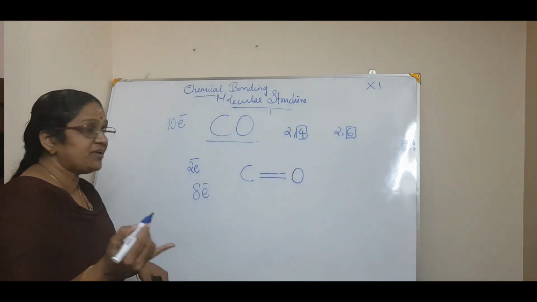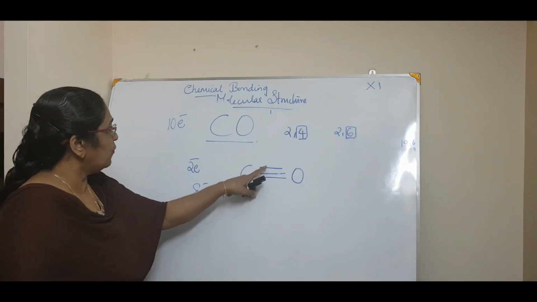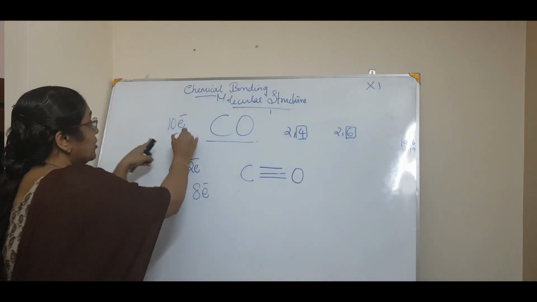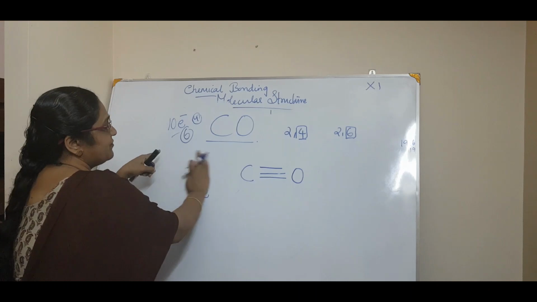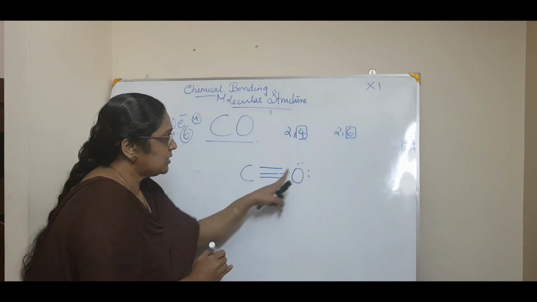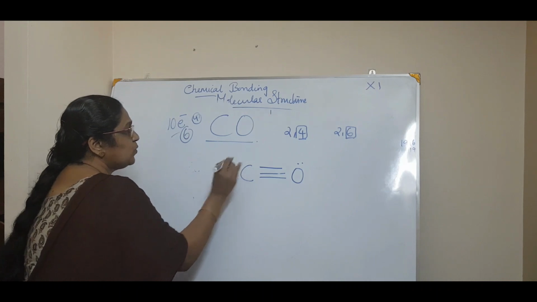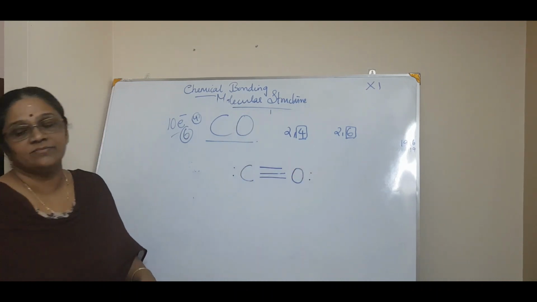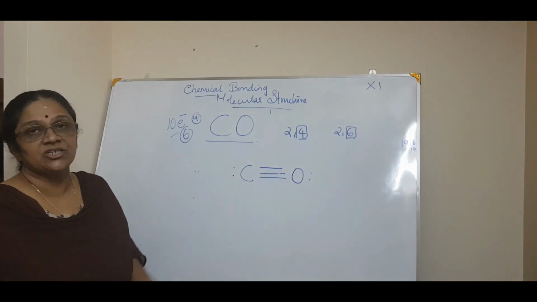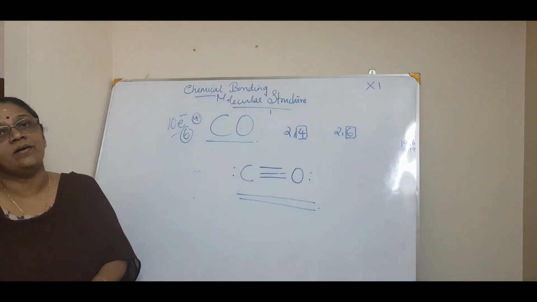By practice you will definitely get it. So again I can put one more. So 2, 4, 6, out of 6 gone, 4 electrons left, isn't it? So 4 here, 2, 4, 6, 8, 10, no. Here 2, 4, 6, deficient. So you have to wisely put these 2 electrons here and these 2 electrons here. See, this is the Lewis structure for carbon monoxide.